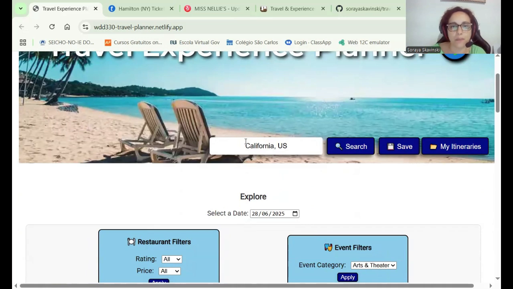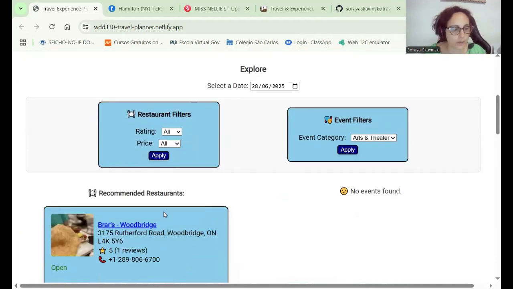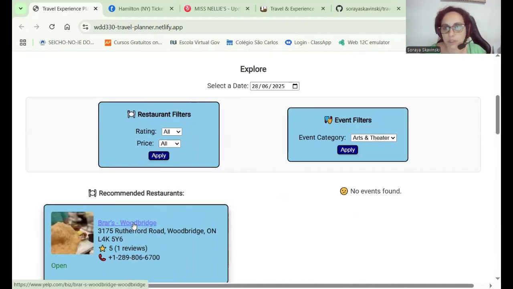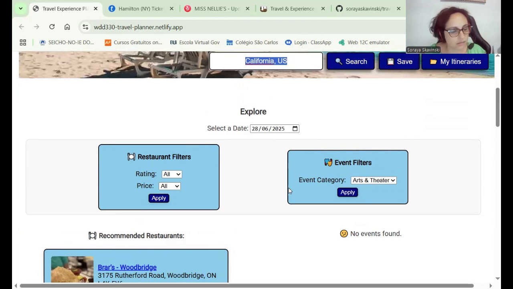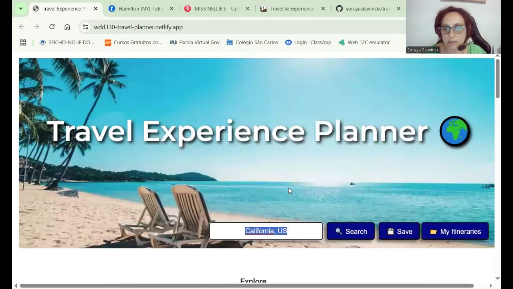So this search icon is using GeoNames. The restaurants filter is using Yelp, or iYelp, via RapidAPI. And the events, as I said before, is using Ticketmaster. Those are the ones we chose.